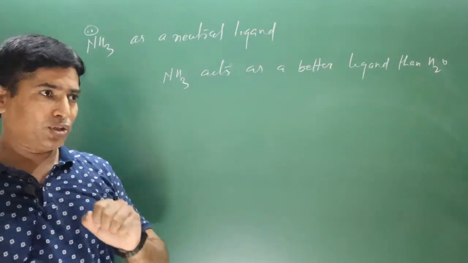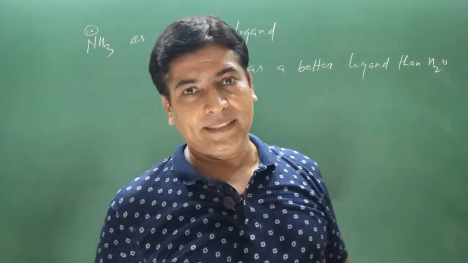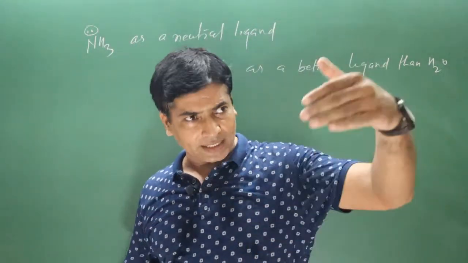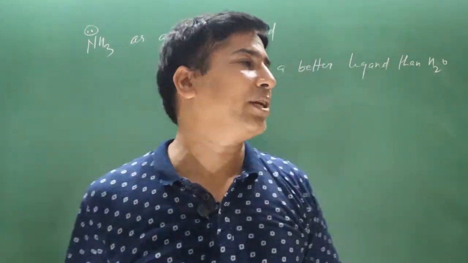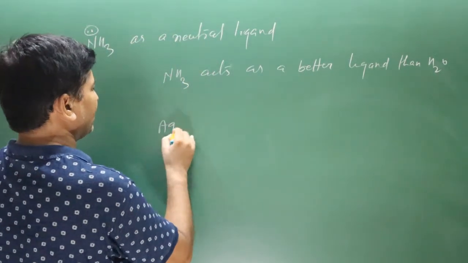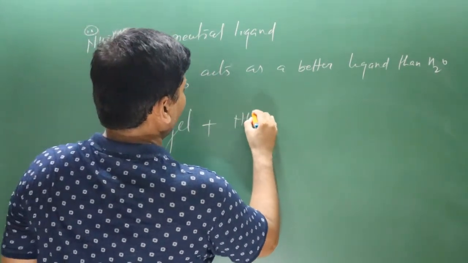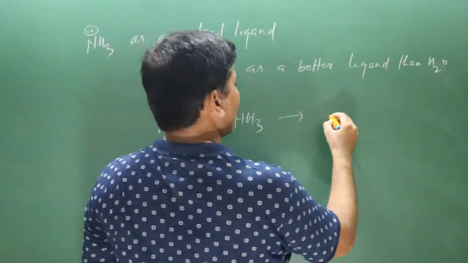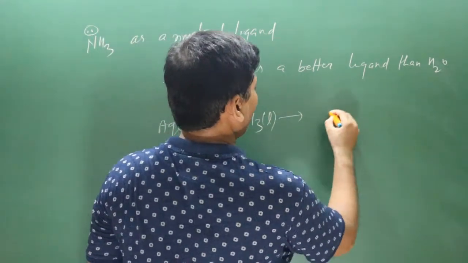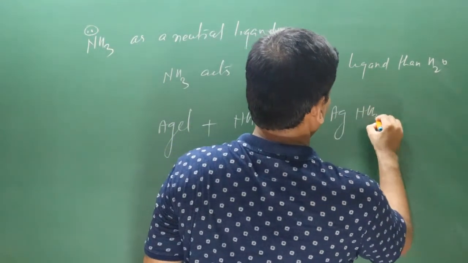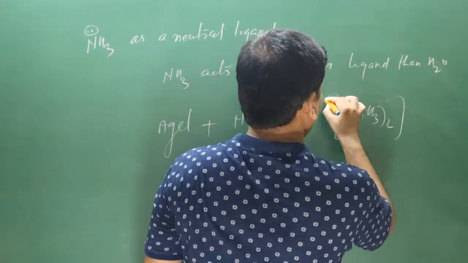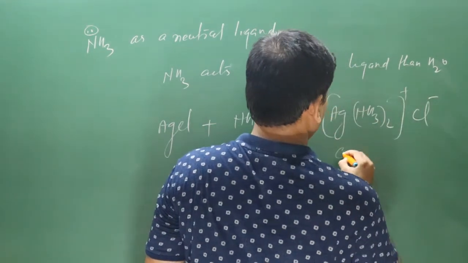For example, we have silver chloride. It is a precipitate. Silver chloride does not dissolve in water, but it dissolves in liquid ammonia. We have AgCl, and liquid ammonia is there. It dissolves in liquid ammonia to form the complex Ag(NH3)2 plus, and Cl minus is there. It is a colorless solution.